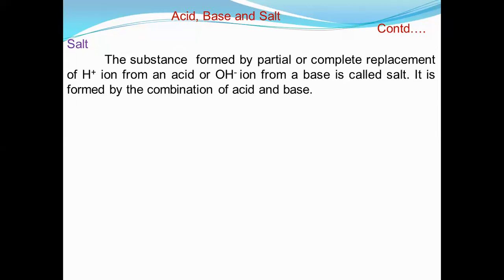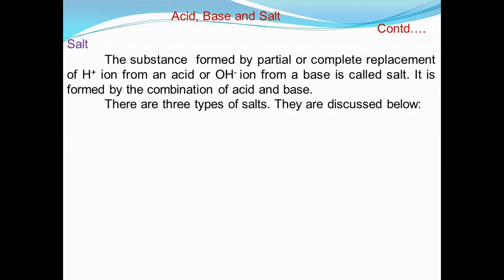Okay, so salt, I want to repeat it. When there is a combination between acid and base, we have learned the acid base reaction, then salt and water form. One is that. Another is by partial or complete replacement of H plus ion from an acid or OH minus ion from a base. We'll discuss this a bit later. So there are three types of salts, discussed below. One is neutral salt. Neutral salt is formed by the combination of strong acid and strong base, or weak acid and weak base. That is one definition of neutral salt.